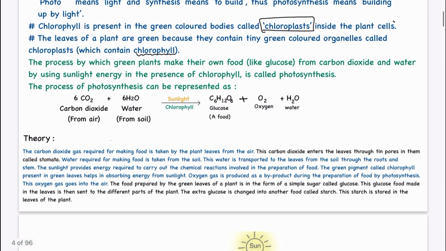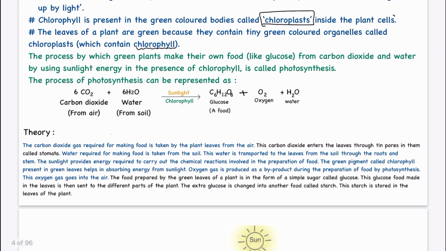The process by which green plants make their own food like glucose from carbon dioxide and water by using sunlight energy in the presence of chlorophyll is photosynthesis. The process of photosynthesis can be represented as 6CO2 plus 6H2O molecules, in the presence of sunlight and chlorophyll, gives us food C6H12O6, 6O2 and 6H2O.